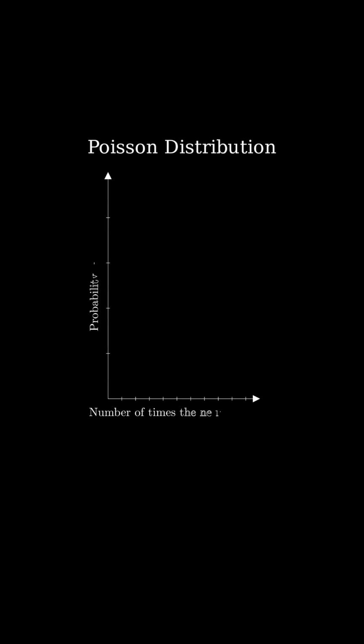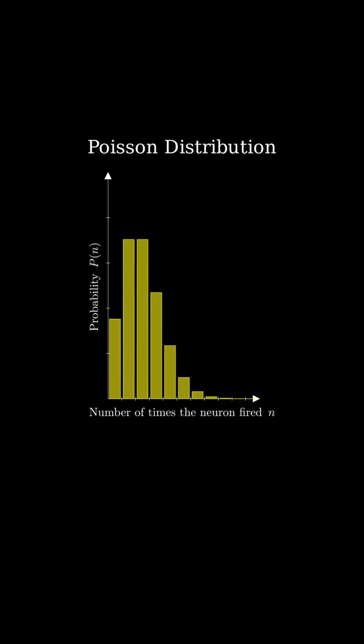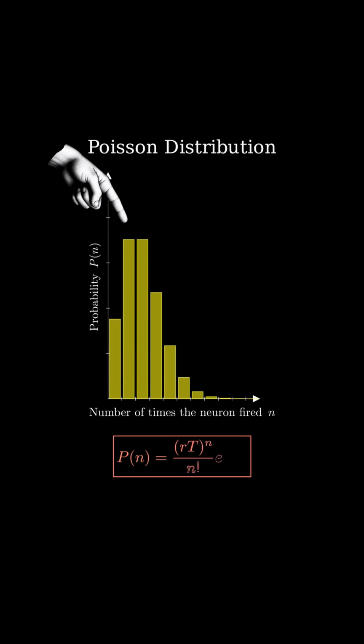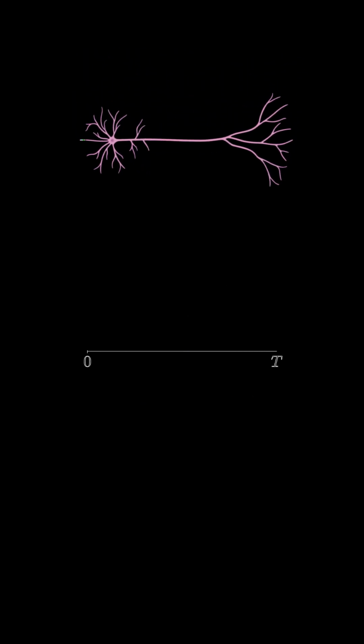This means that if we record the number of fires at a given time, we find the following distribution, which basically tells us that the probability that it fired n times is bigger for a small n, and it drops as n becomes larger. Let's try to prove this. We want to know how many times a neuron spikes in a time window of size t. Suppose the neuron fires with a constant rate r, then the probability to have a spike is r times t.